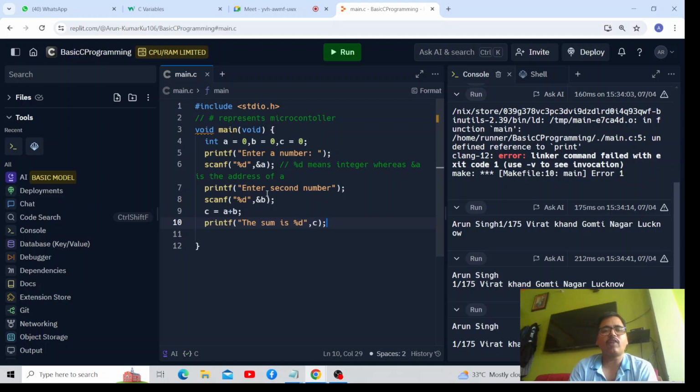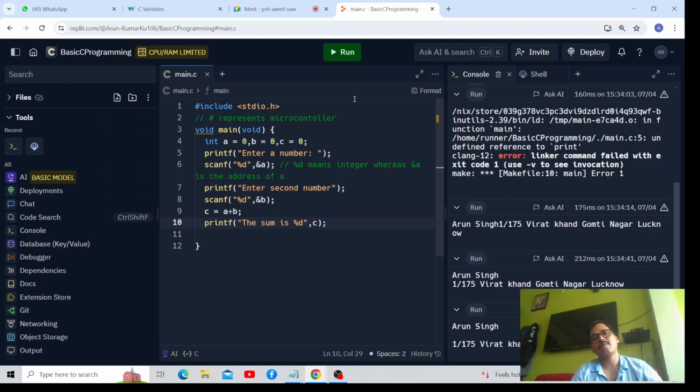So what is the meaning of this? The value which C is having will replace %d during the time of execution. Any doubt, then please tell.